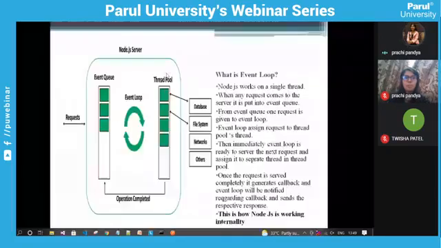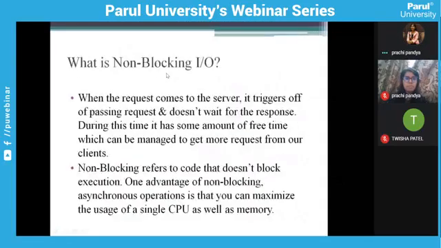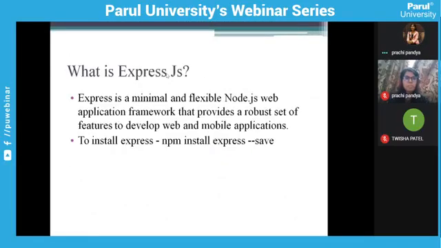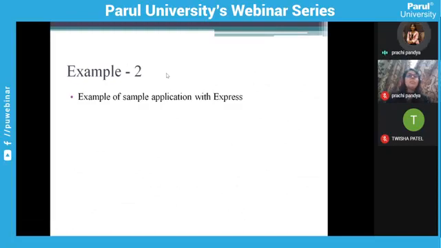So now again we move to our slides. What is Express.js? It is a minimal and flexible Node.js web application framework that provides a robust set of features to develop web and mobile applications. And how to install it using this particular command, we have already shown. I have already shown you the sample application with Express and without Express.